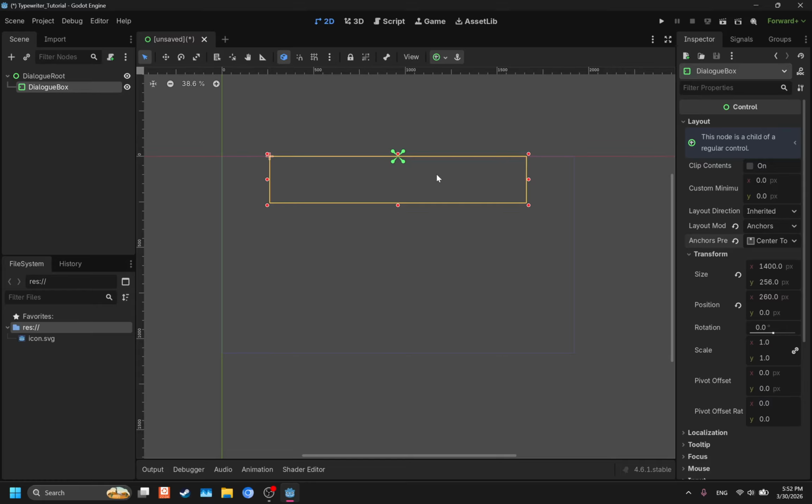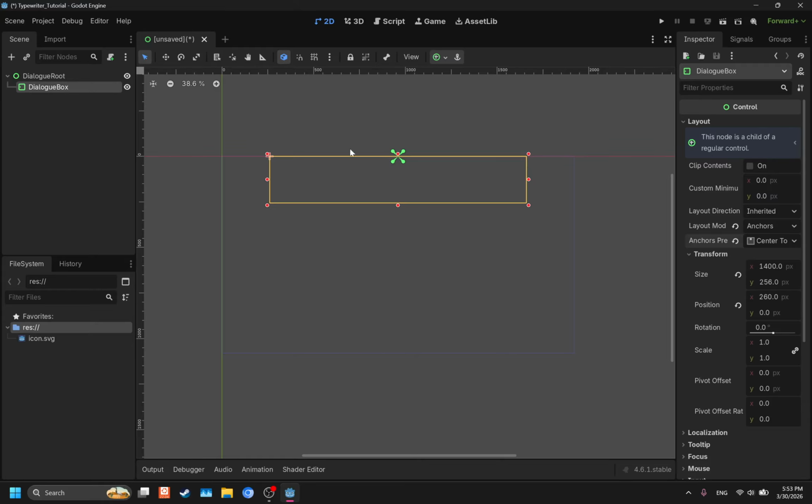So before we do anything else, I just want to go over the purpose of the anchors. The purpose of these anchors here is that regardless of what resolution a system is running at, the anchor makes sure that UI elements stay in the same place as they usually do. So if this decides to run at a resolution of 2560 by 1440, this will stay in the center regardless. So we've set that up now.